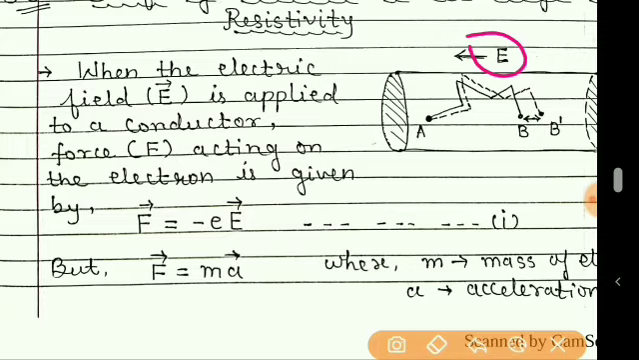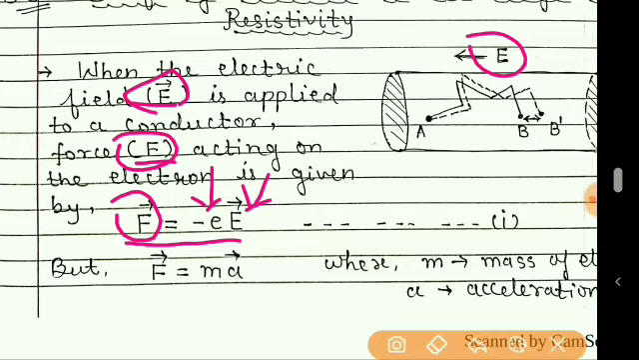So here also, in the presence of electric field, the force acting on the electron is given by this formula. We have studied this in the first chapter, that F is equal to the charge of the particle times the electric field, and as the electron has negative charge, here there is a minus. So let us give this equation number 1, that is the force on an electron.